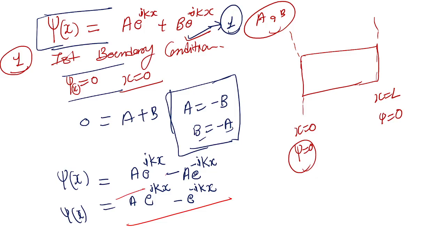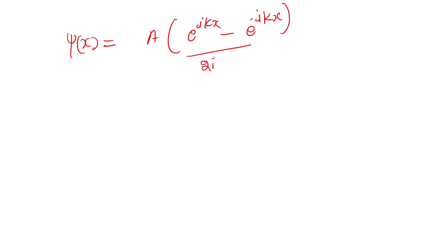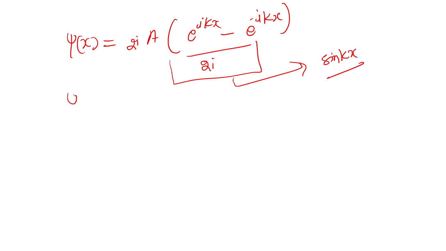What is psi equal to? A is common, and e^(ikx) minus e^(-ikx). Now divide and multiply by 2i here. So this whole term will be equal to sine kx. Now we can write this expression as 2ia sine kx. This is the expression.